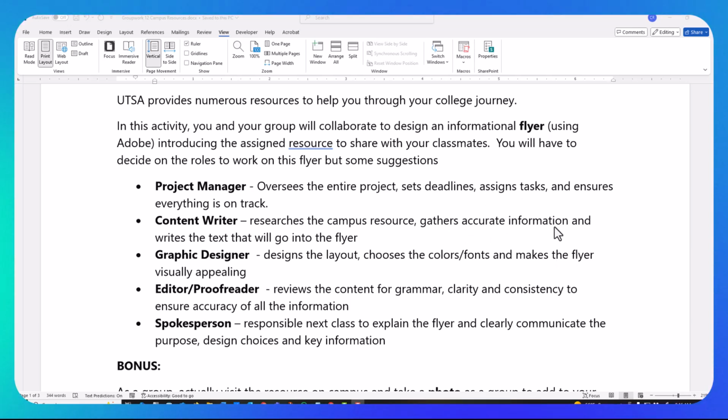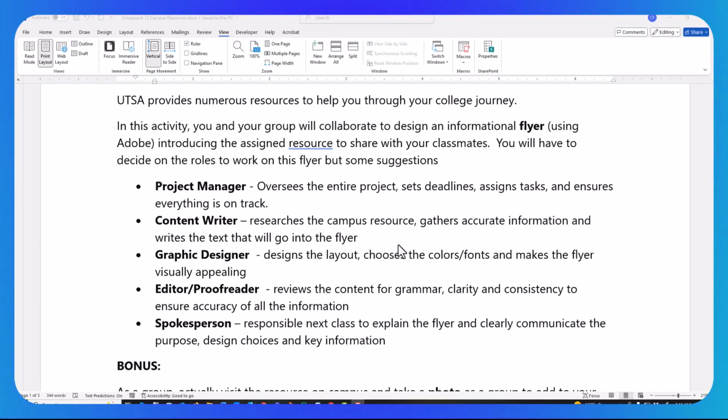You should set roles. And this is probably more important since we're not meeting in class, so start communicating today on who's going to do what. You can have this completed by the next time we meet in class. So this must be completed by the next class. And I am going to send something out for this actual group work, number 12, I believe it will be. So you'll get something as well on that.